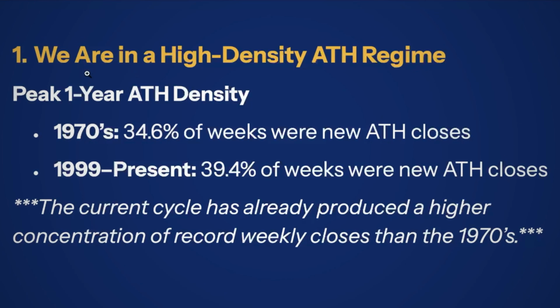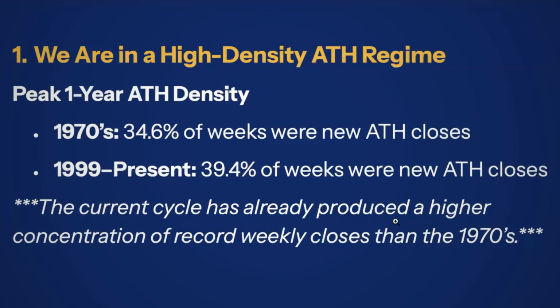This leads us to one of our key takeaways. Number one, we are in a high density all-time high regime. So back in the 1970s, about 34% of weeks were new all-time high closes. So that's kind of a lot, like 1/3 of them. That's pretty good. In the current bull market, which started in 1999, 39% of weeks have been all-time high closes. So even more. So we can say that the current cycle has already produced a higher concentration of record weekly closes than the 1970s. That's pretty interesting.